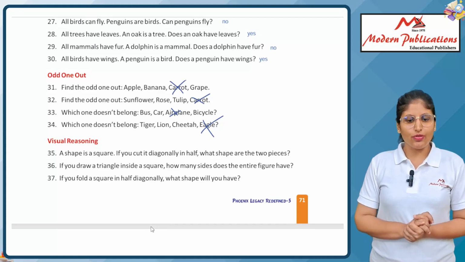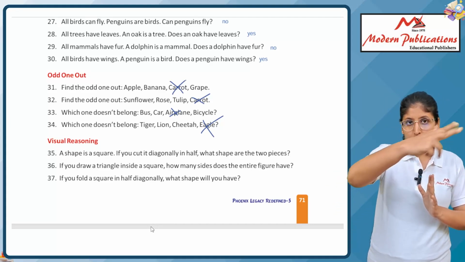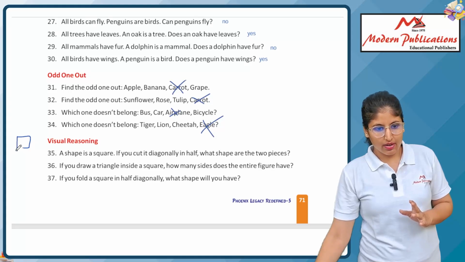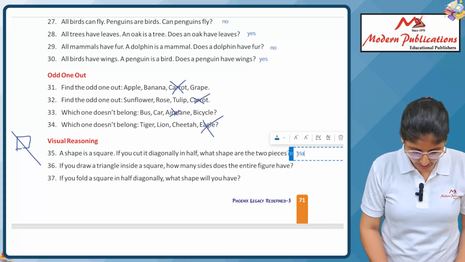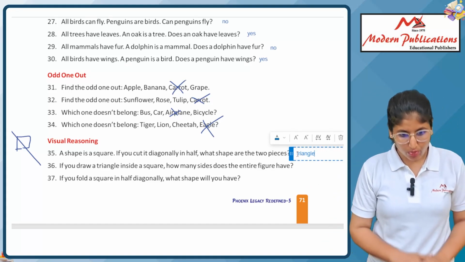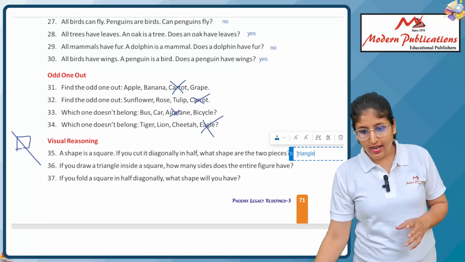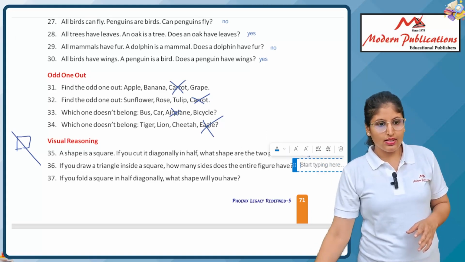Okay, tell me this. A shape of a square. If you cut it diagonally, like this, which shape can you get? Of course, a triangle. Getting my point? How are you able to do it? If you draw a triangle inside a square, how many sides does our entire figure have? See, here you can see with the picture also.